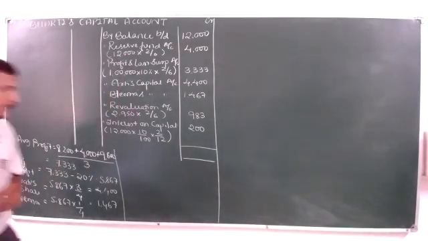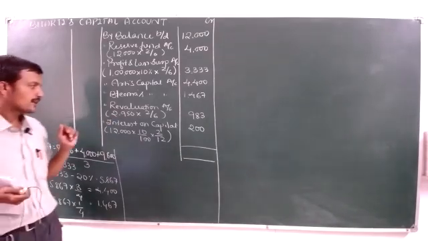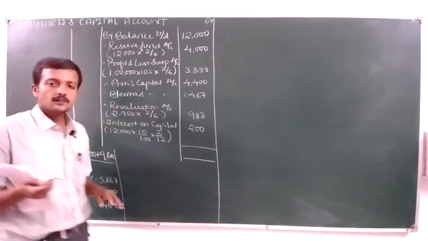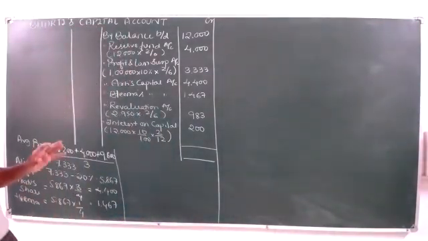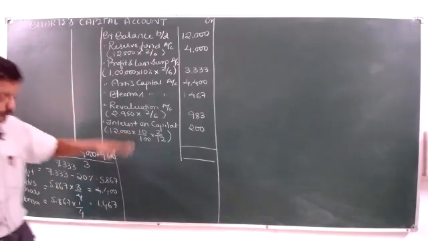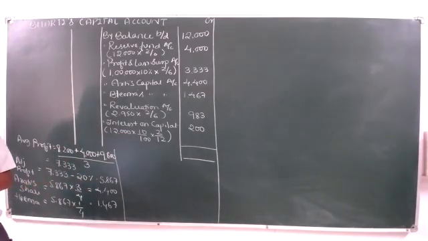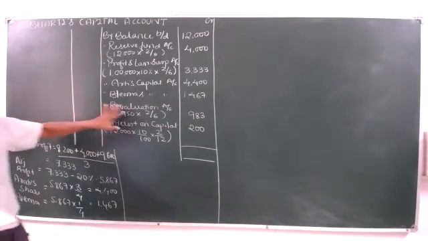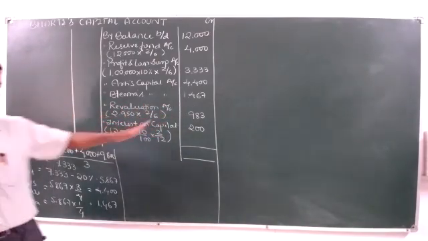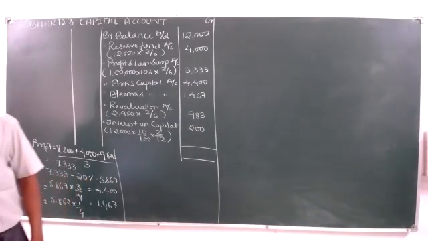Now, in order to tell you how we arrived at this 2,950 revaluation account, see, whenever there is a revaluation, the amount should get debited or credited to revaluation account. In the problem, the investment has been revalued at 16,200. So the profit should appear on the credit side. Even that profit will come to the credit side of partners capital account as revaluation. That's why I have directly taken it as by revaluation.